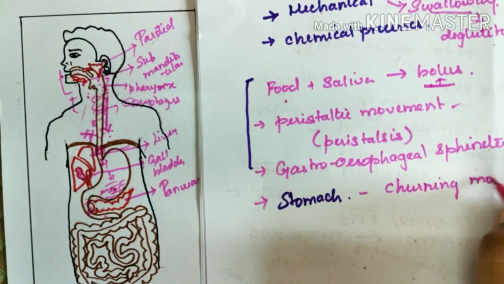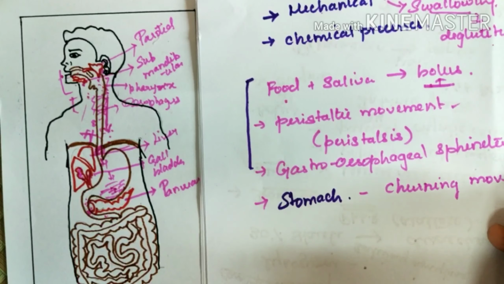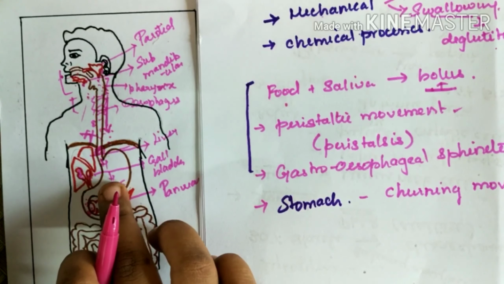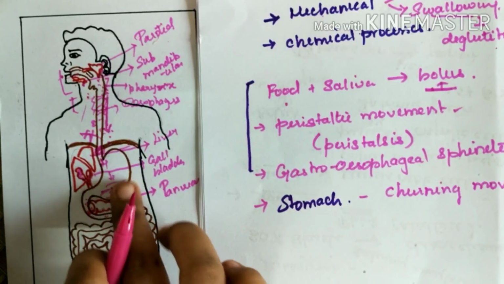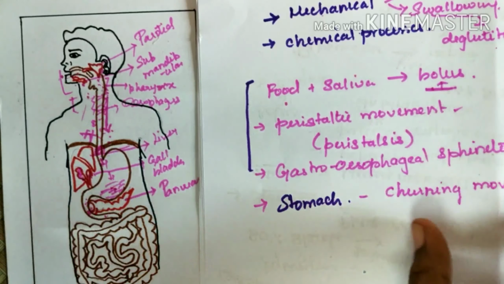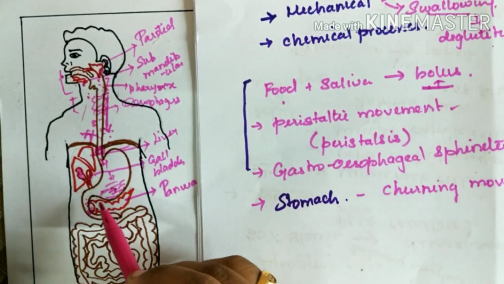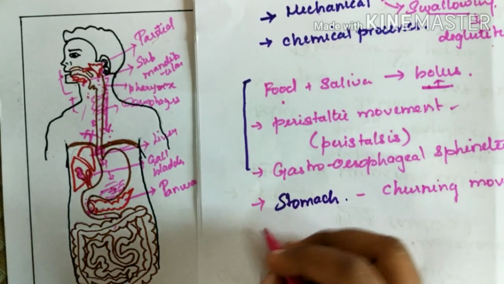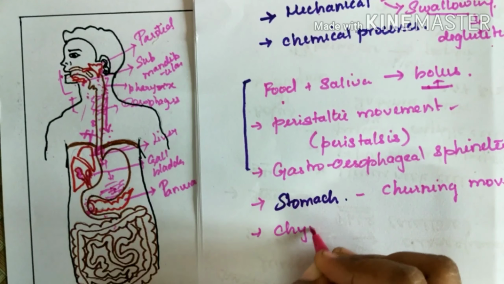The food in the stomach mixes with the gastric juice by a certain movement called Kerning movement. Then the food when it leaves the stomach and enters the duodenum is called chyme.